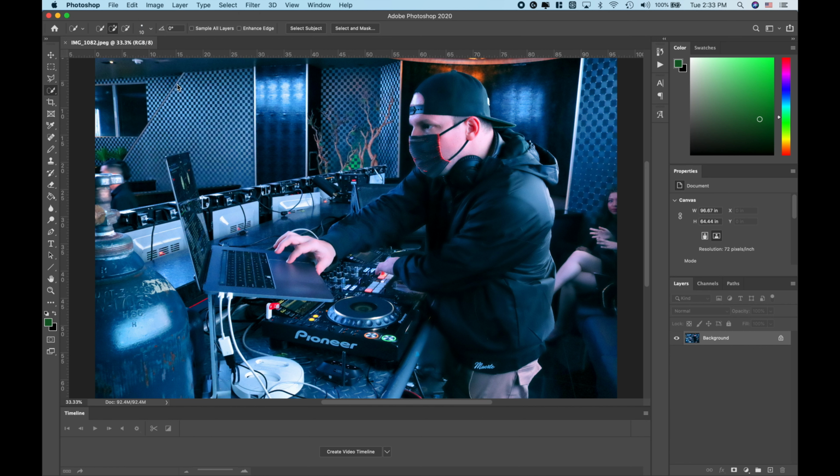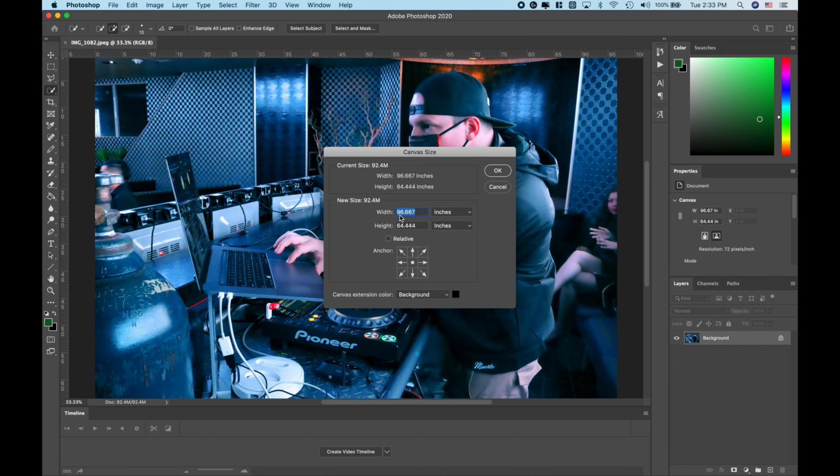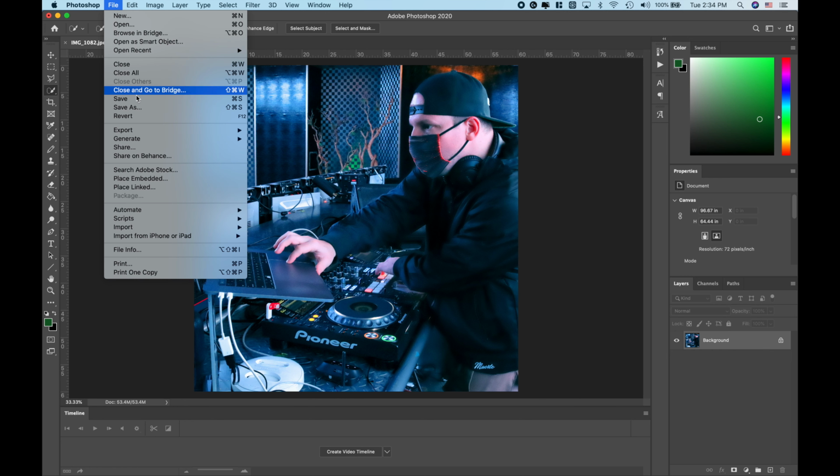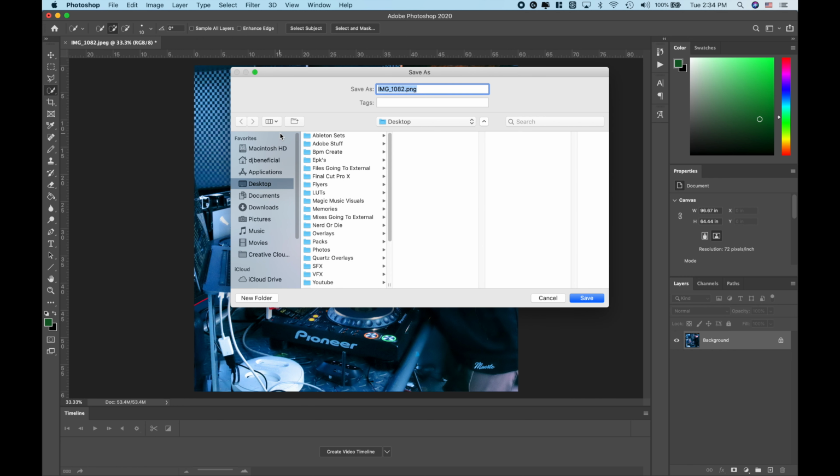Now, once your Photoshop is ready, first thing we're gonna do is go to Image, and we're gonna go to Canvas Size. And we're gonna resize that. Now, you want your width and your height to be numbers that are divisible by 3. So we could do 90 by 60 if we wanted a rectangular shape. Since I actually want a square shape, we're gonna go ahead and do 60 inches by 60 inches and press OK. Now that we have the image the way we want it, we're gonna go ahead and export it. And we'll just call it DJ Pic.